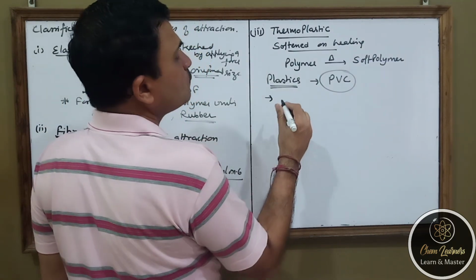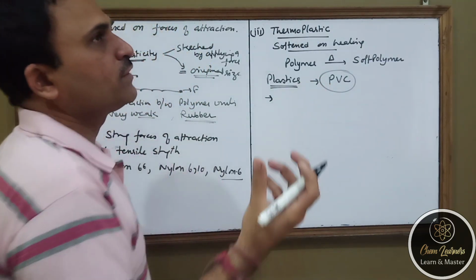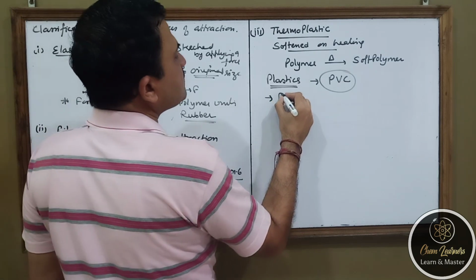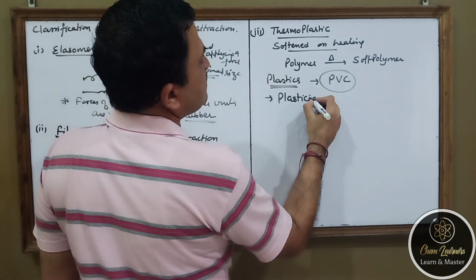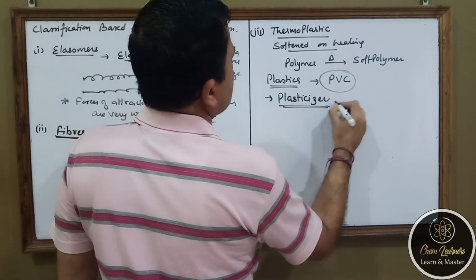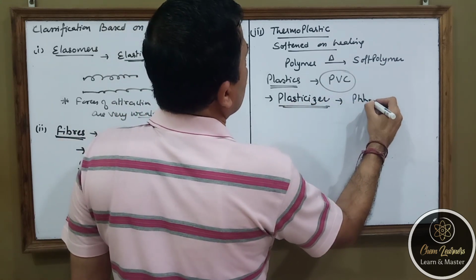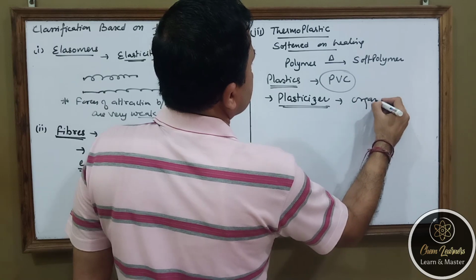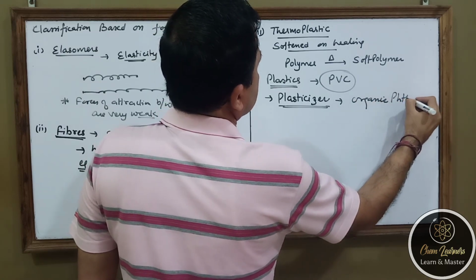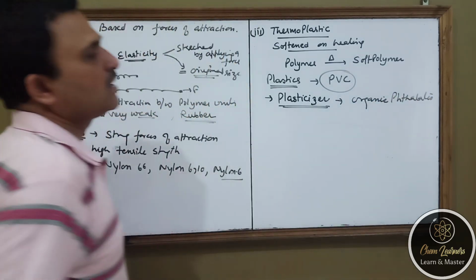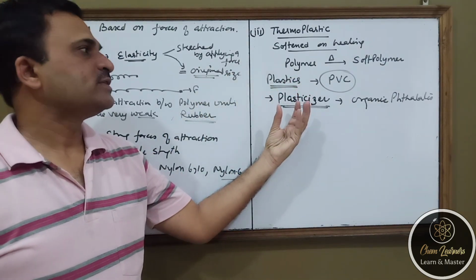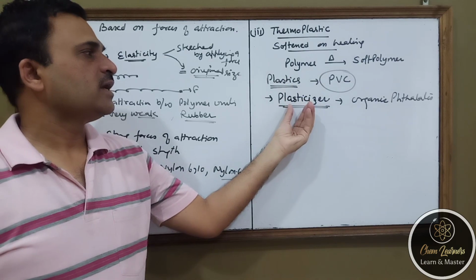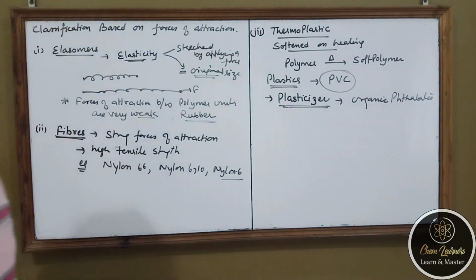Sometimes, to improve the property or the softness of the polymer, we add certain chemicals into it which are known as plasticizers. They are the salts of organic phthalates which are added into the polymer so as to improve its elasticity. They are known as plasticizers.